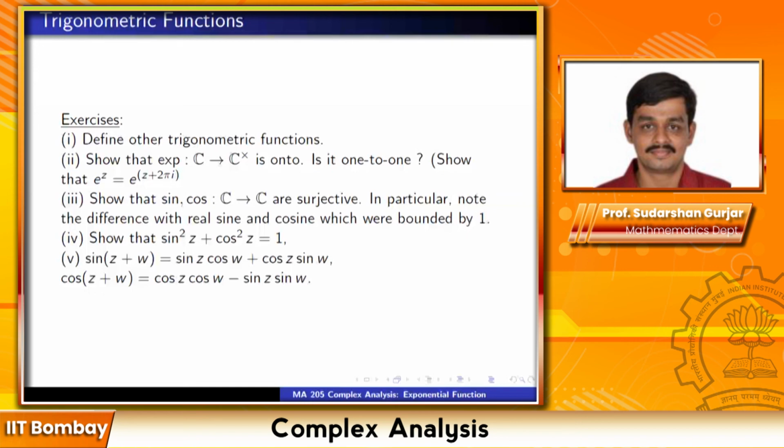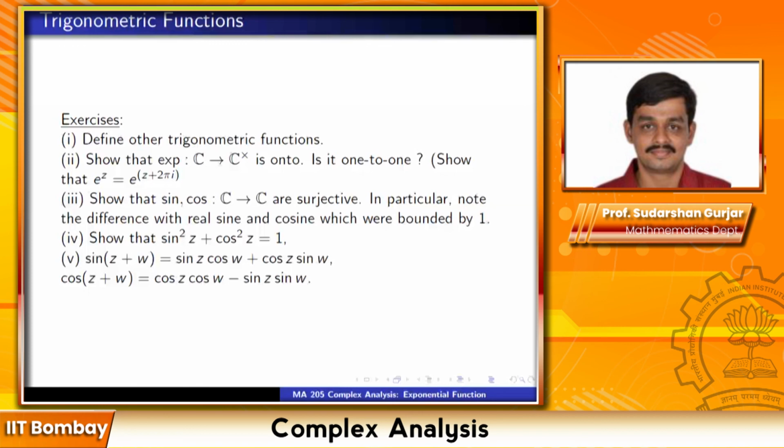Notice that again this illustrates a very sharp contrast with real analysis. In real analysis, the real functions sine and cos are always bounded by 1, right? Sine and cosine vary between 1 and -1, but when you think of sine and cosine as functions of the complex variable, they are surjective functions from C to C, not just unbounded, they are surjective.